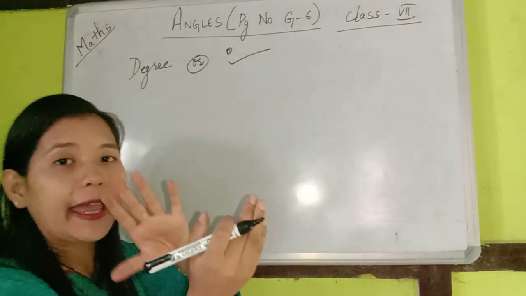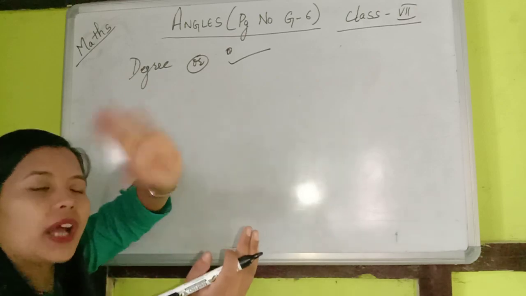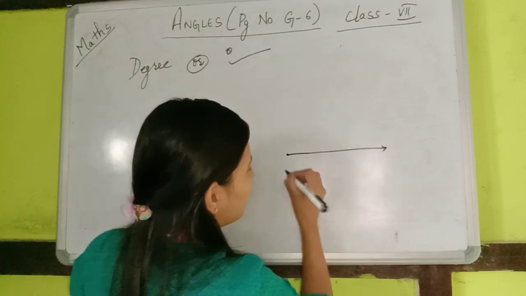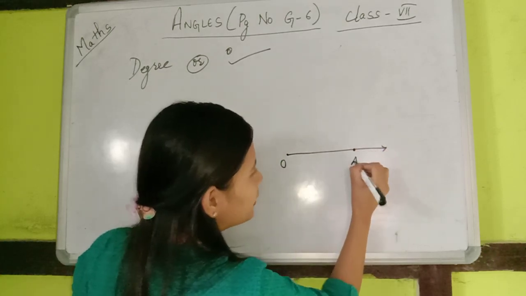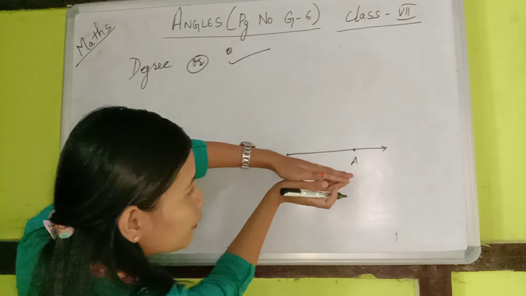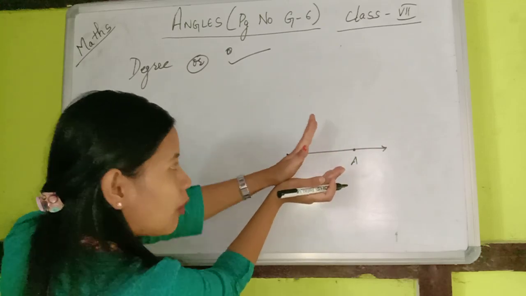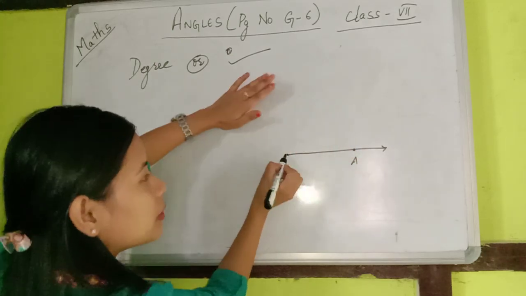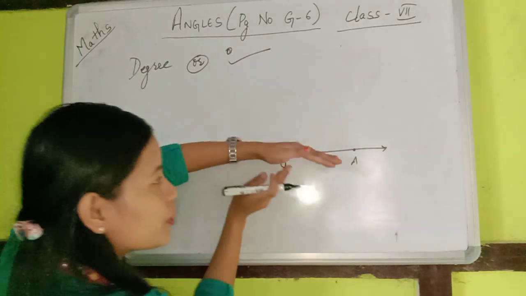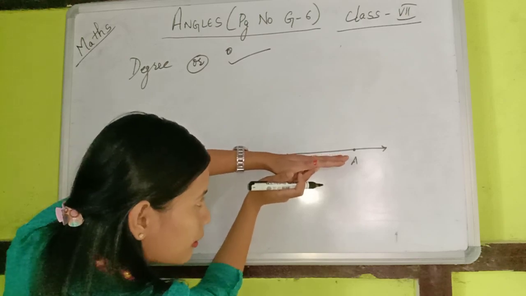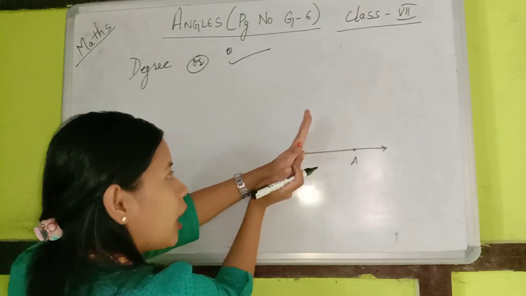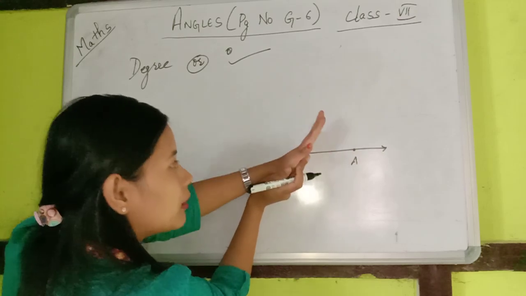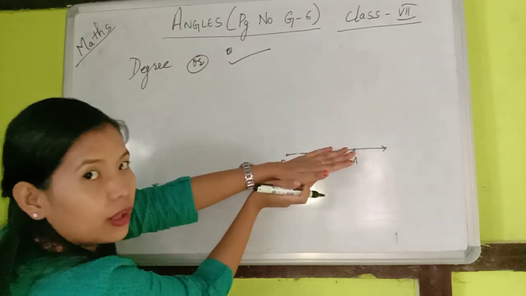So this degree is nothing but a measurement of an angle, okay? We measure an angle by the amount of rotation one ray makes. For example, suppose this is one ray. How much does this ray rotate? From here, it rotates around this vertex, and by however much angle it rotates, that is what we measure, okay?